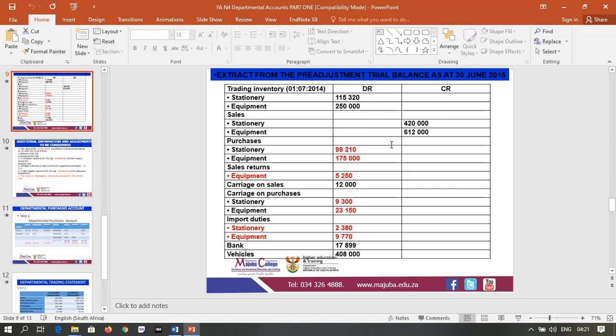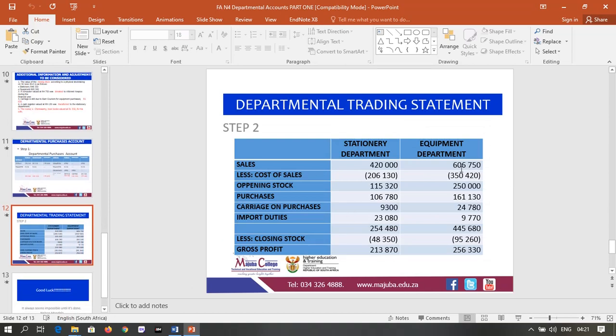But before you write those, you need to check whether you have sales returns. There is one for equipment, sales returns. Stationery is fine, it's 420,000. But for equipment, you need to subtract the amount of the returns. It's going to be 612,000 minus 5,250. That's why we are left with 606,750, which is how you write your sales.